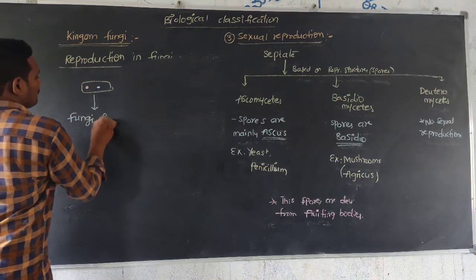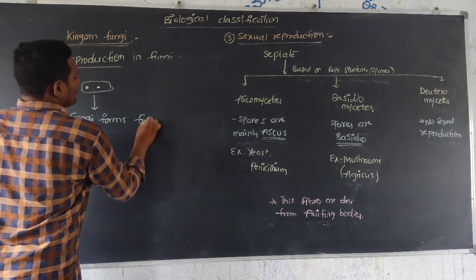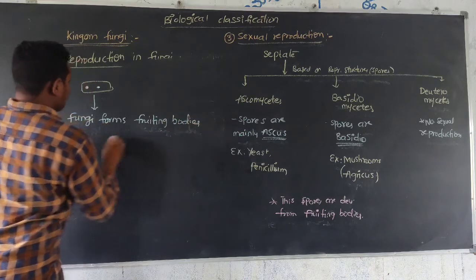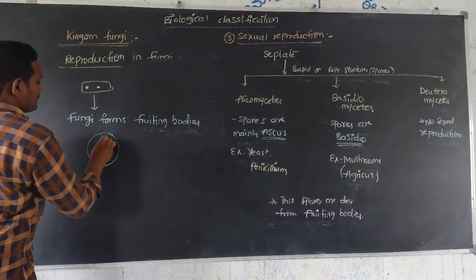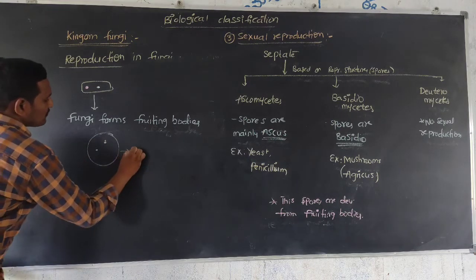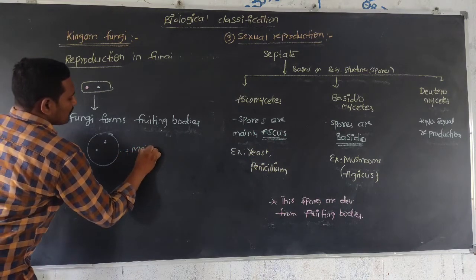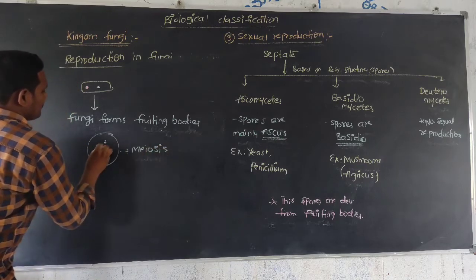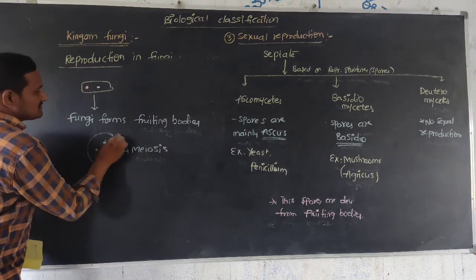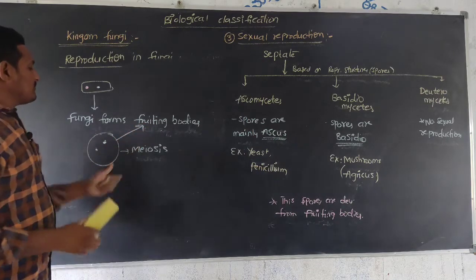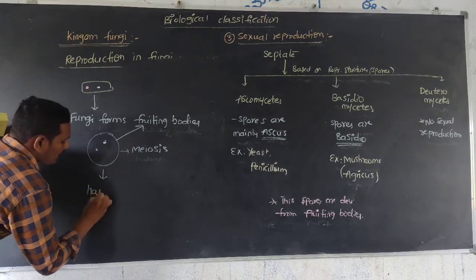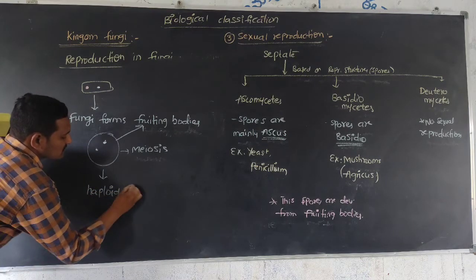In the fruiting body there is a double nucleus, which undergoes meiosis to form haploid spores.